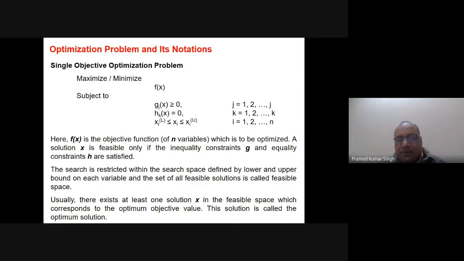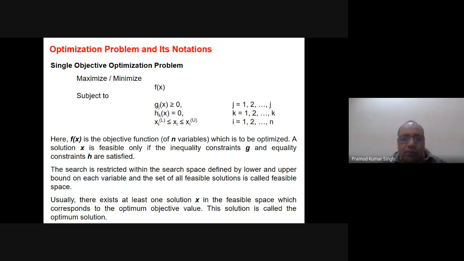I think I need not say that the equality constraints are more strict in comparison to the inequality constraints. So there are some constraints, and this simply indicates that each variable is bounded between some lower and upper range. So each x_i is bounded, and i may be anything from 1 to n. So all these are integers.